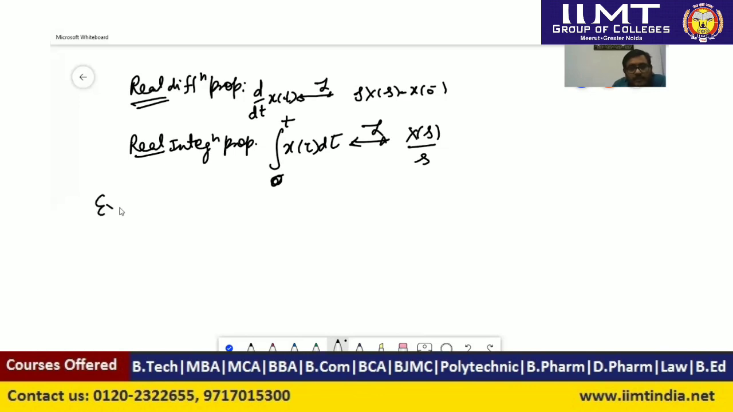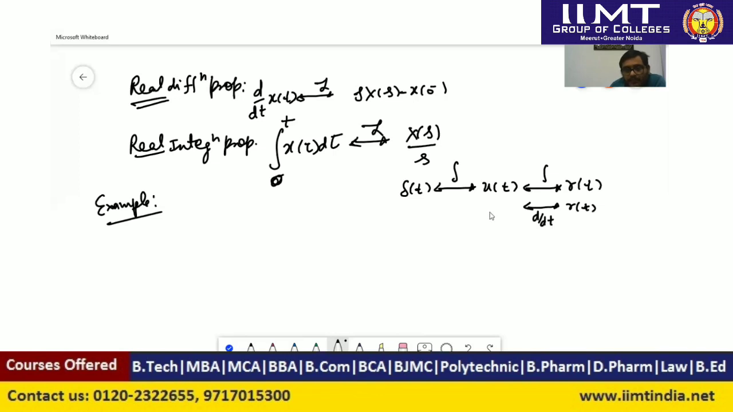Now we will consider some examples here. I have explained one example of the real differentiation property. Here we will use the real integration property. So let me tell you one relation. Impulse signal is the basic test signal. If we integrate this signal, we will get the unit step signal, and if we integrate the unit step signal, we will get the unit ramp signal. After differentiating the ramp signal, we will get the unit step signal, and after differentiating the unit step signal we will get the impulse signal. So we have to use this property, that is, the real integration property.